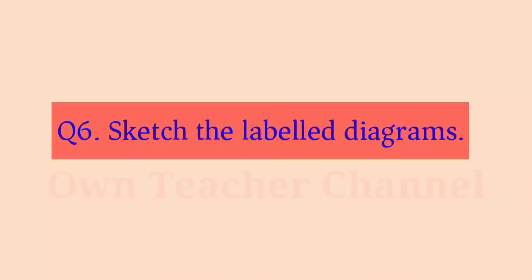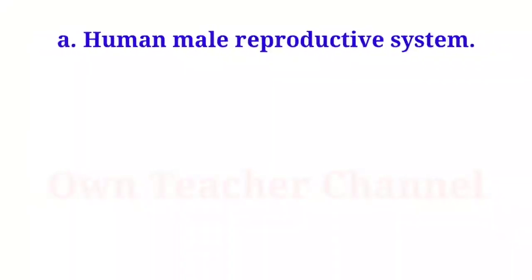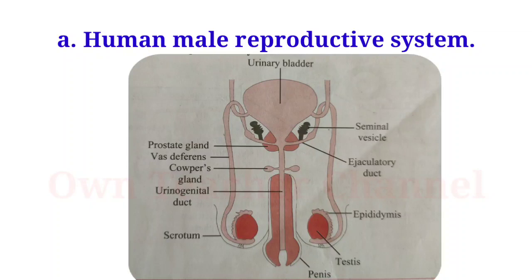Question 6. Sketch the labeled diagrams. Human male reproductive system. The male reproductive system of humans consists of testes, various ducts and glands.